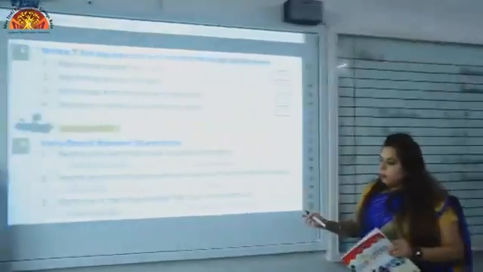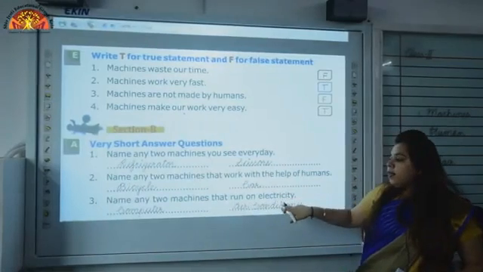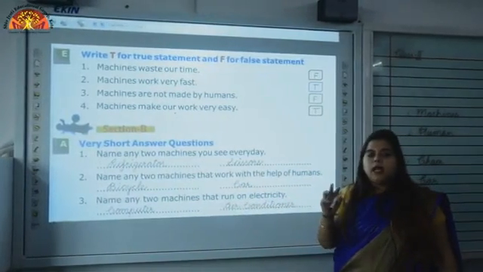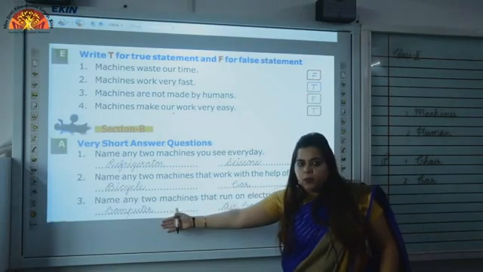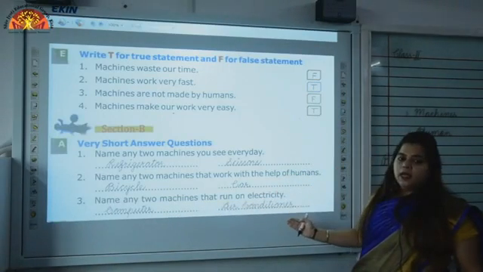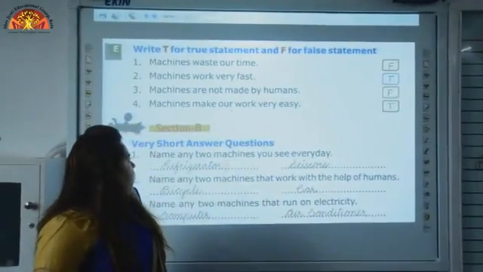Next, third, name any 2 machines that run on electricity. We have to name 2 machines that run on electricity. First is computer and second is air conditioner. Now let's move to next question.